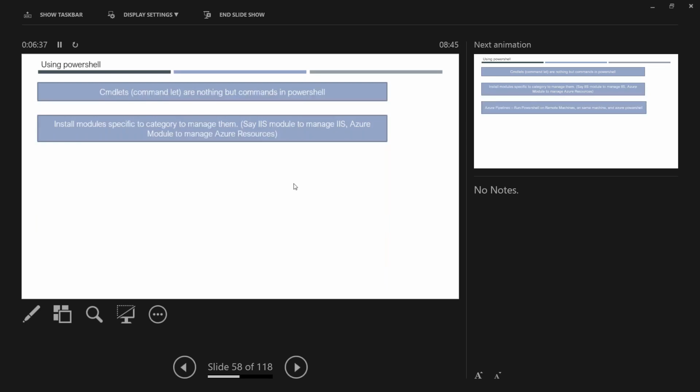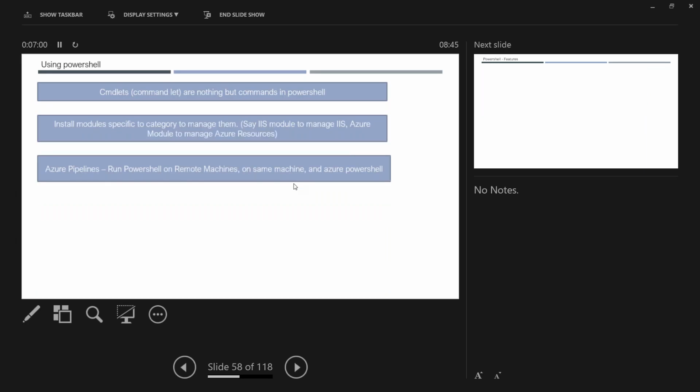Now, as I told you, it will manage many things like IIS and everything. So when you are using PowerShell for the first time, probably some modules may not be available. You can install those modules in your PowerShell environment. We will show you how to install them. It's easy.